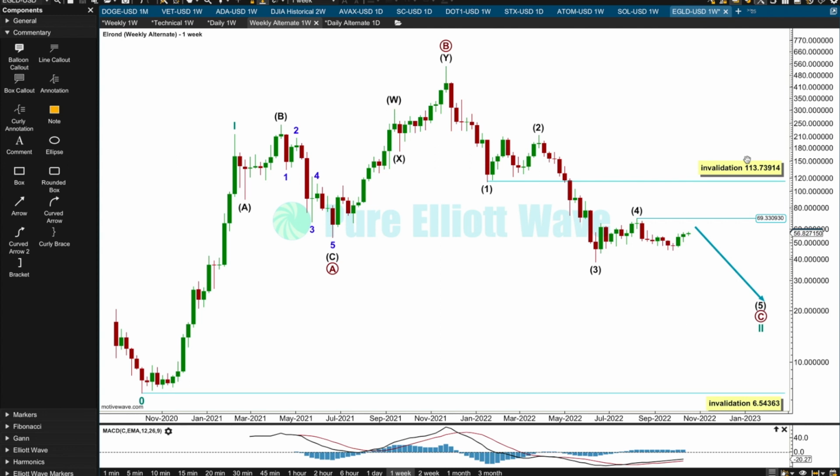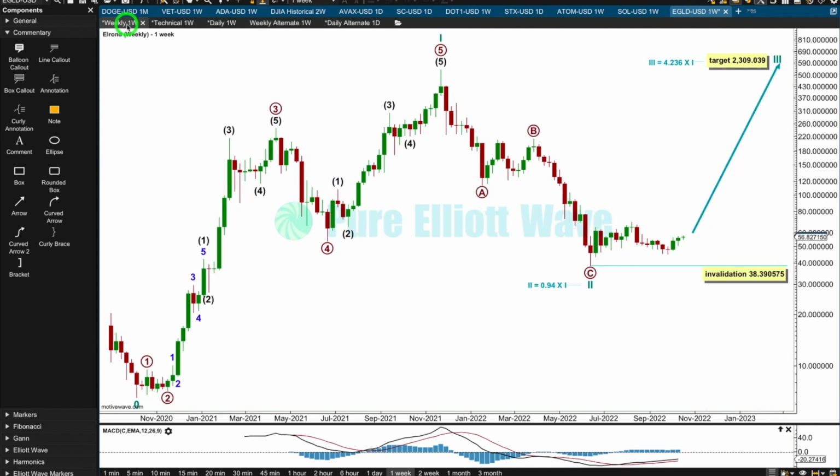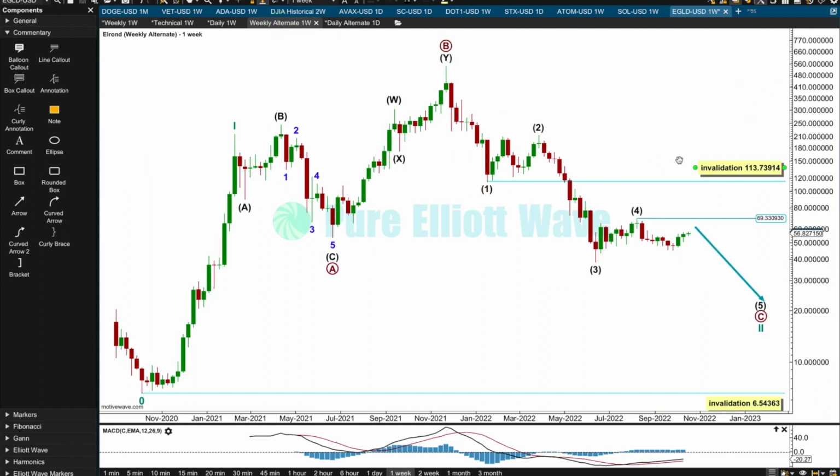And so a new high by any amount at any time frame above 113.73914, a fraction of a cent on a tick chart, because Elliott wave rules are absolute and they work on highs and lows, not opens and closes. So a new high above this point invalidates this wave count and tells us this wave count is more likely and that Elrond may be in a new bull run. But prior to that, at this point in time, if we see a new high above the last swing high, 69.33093, then the probability of this wave count is going to substantially reduce prior to invalidation,